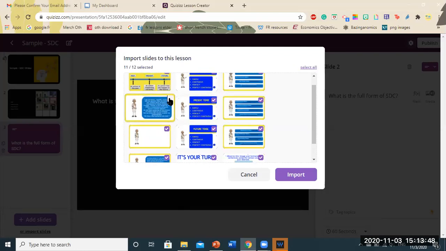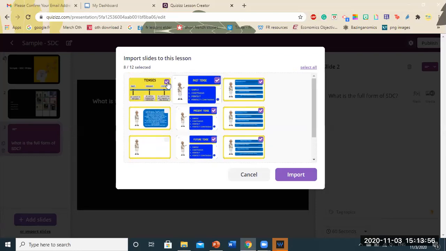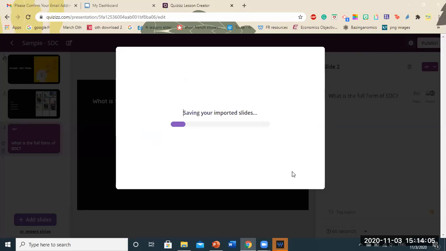So let's say I don't want certain slides. Maybe I feel it's not needed. So I'm just removing everything. Okay. And I will click on import. So now the slides are getting imported onto your quizzes platform.